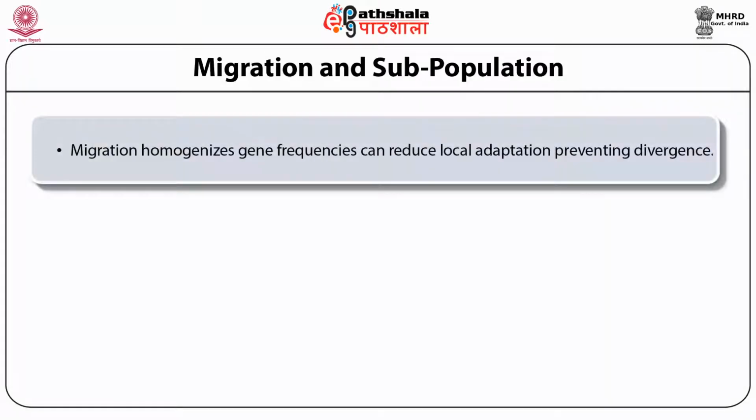Migration homogenizes gene frequencies, can reduce local adaptation, and prevents divergence.